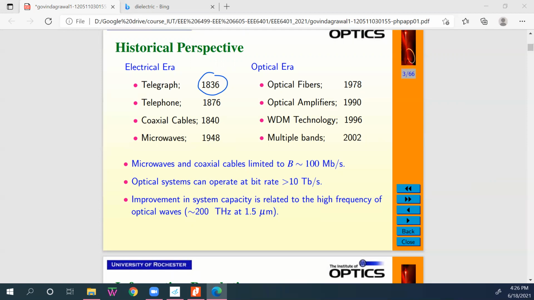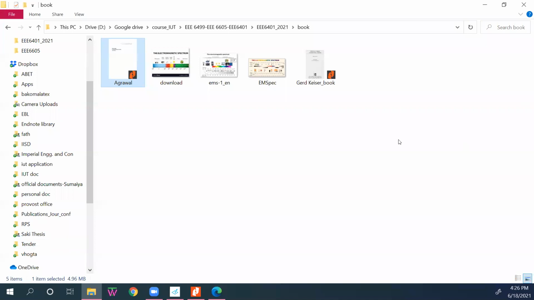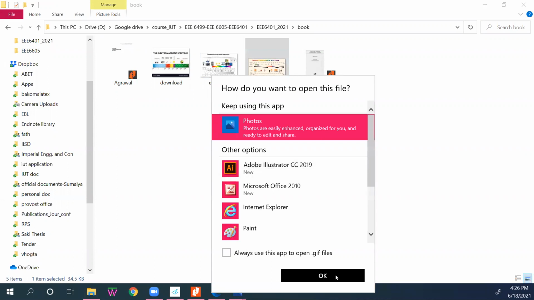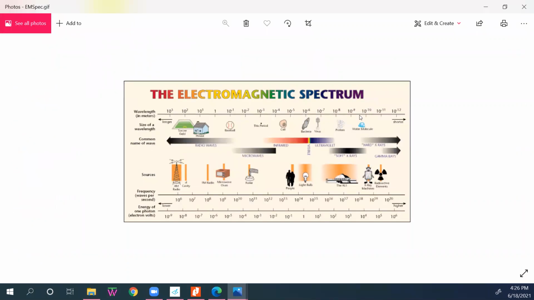Okay. Now I would like to share with you, when we talk about optical fiber, this spectrum. I have downloaded some spectrum figures. What are we talking about when we talk about optical fiber communication, what do we actually mean? This is a very good picture. Let me zoom in.